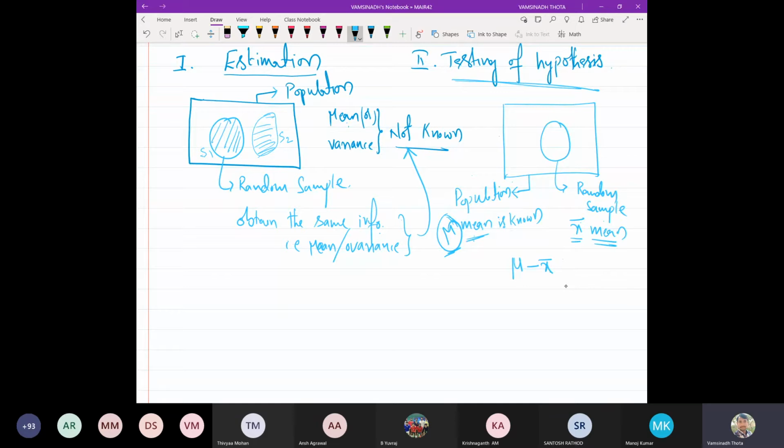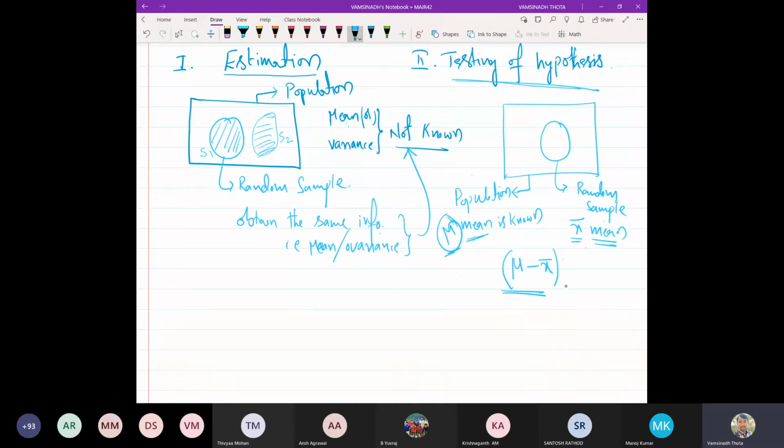In those cases, we can accept the hypothesis with some confidence. 100% we cannot accept it. Why? Because there is a difference between the population mean and the sample mean that we have obtained. In most cases, the difference will be there. Now, the question is about the tolerance, or at what level of confidence we can accept the hypothesis.